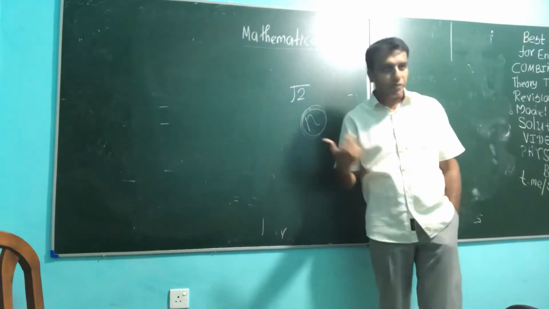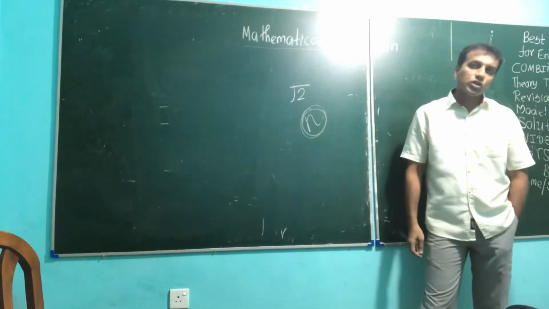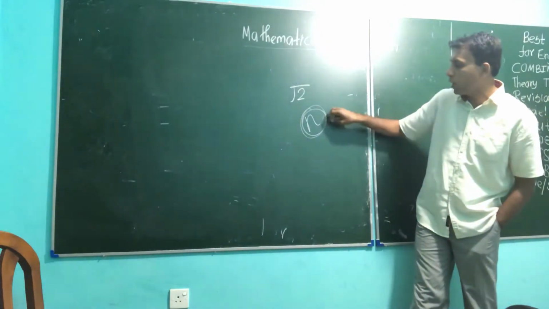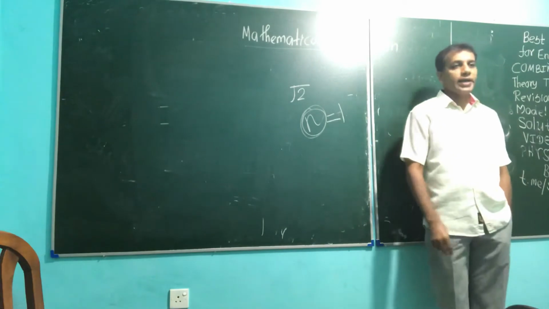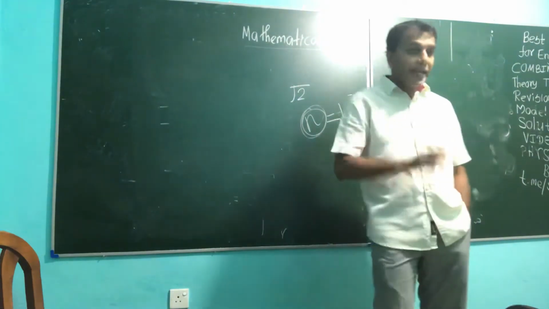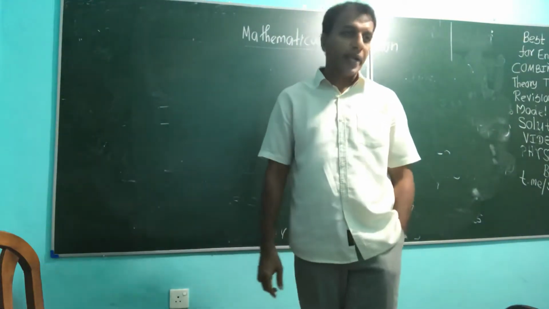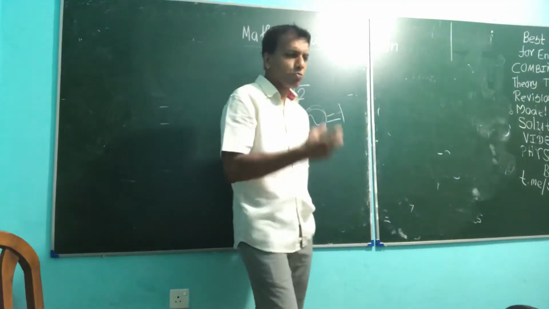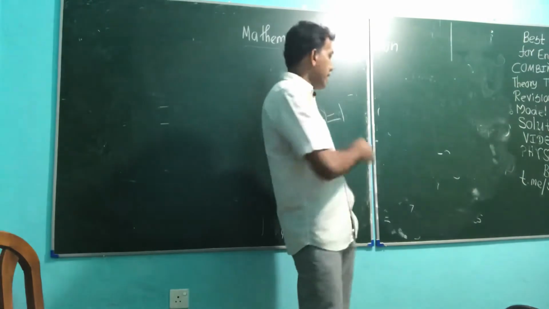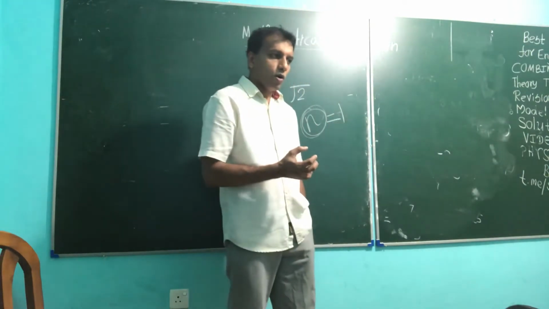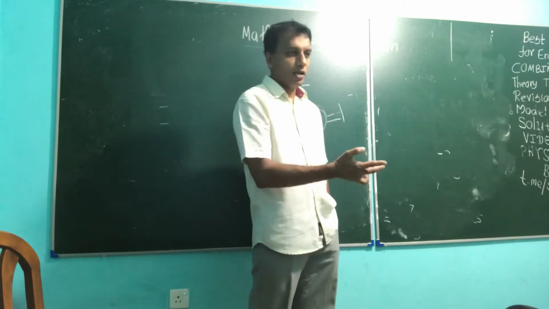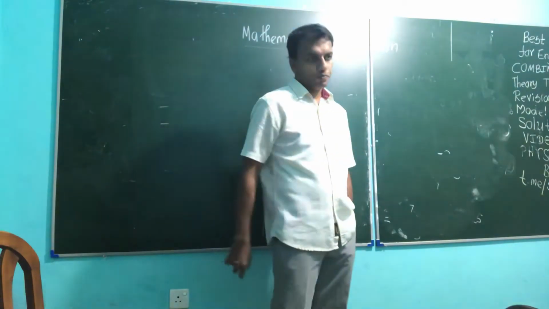So recollect with me. Very first, we show the given statement is true for n equal 1, or any n value, meaning the smallest value n can take. We have to prove that it's true.